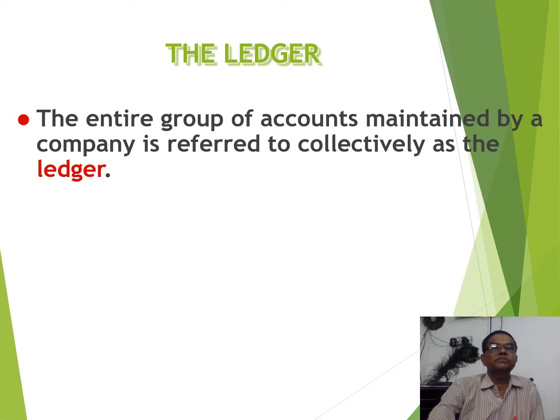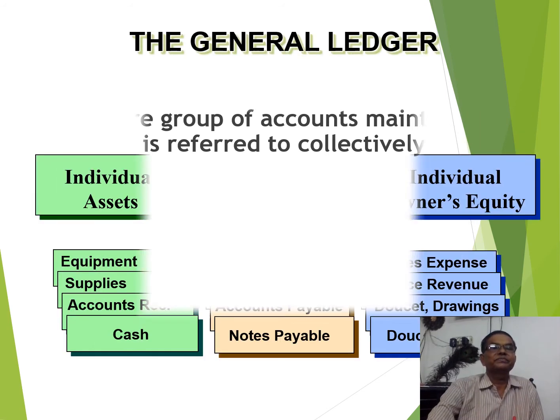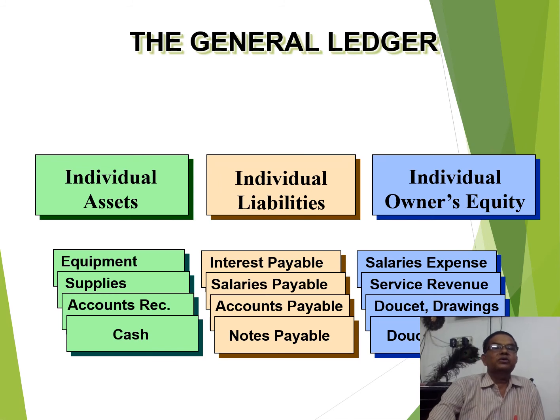Next one is the ledger. The entire group of accounts maintained by a company is referred to collectively as the ledger. So the general ledger includes individual assets, individual liabilities, individual owner's equity. Here some examples are given for your understanding.